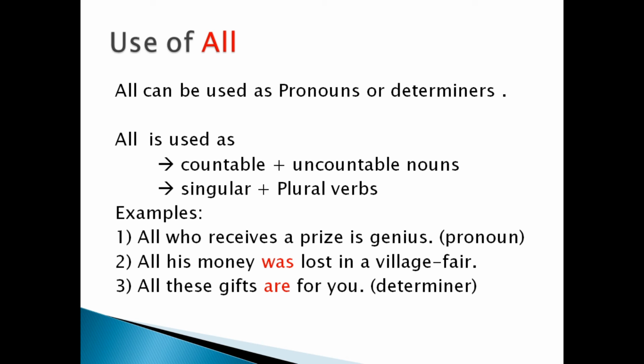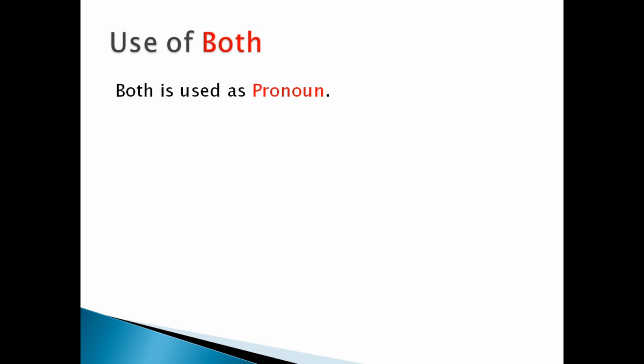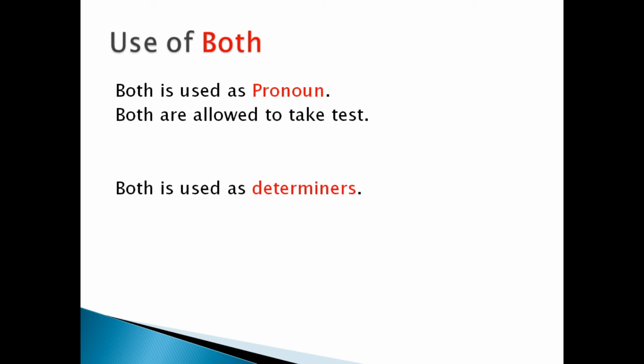Next, use of both. Both is used as pronoun. Both are allowed to take test. Here both is directly used as pronoun. Both is also used as determiner. Both of us means both denote us. That's why it's determiner, which determines the quantity of noun or pronouns. Both of us try to solve the sums. So both of us together try to solve the sums.